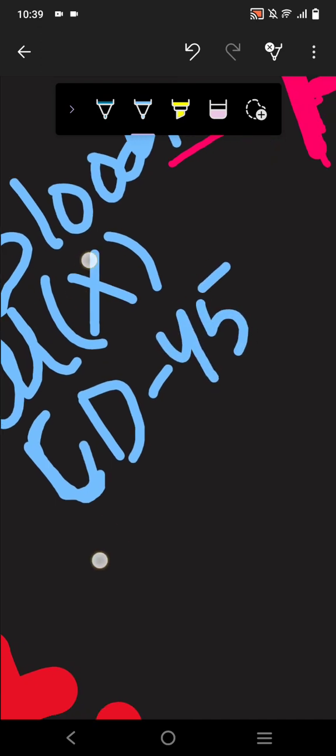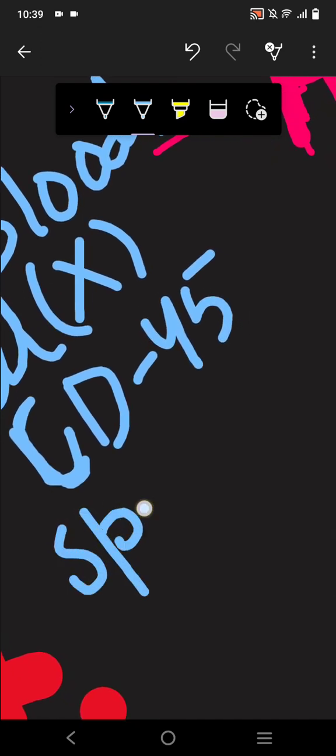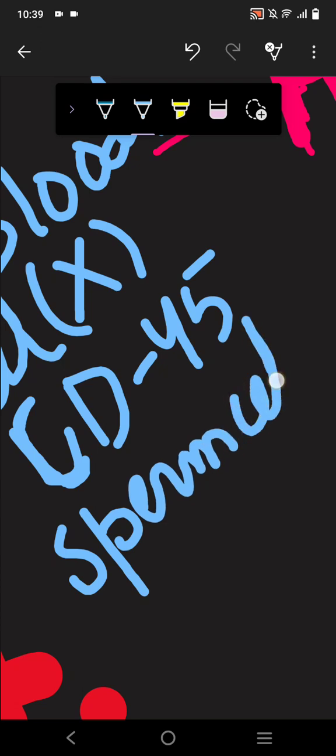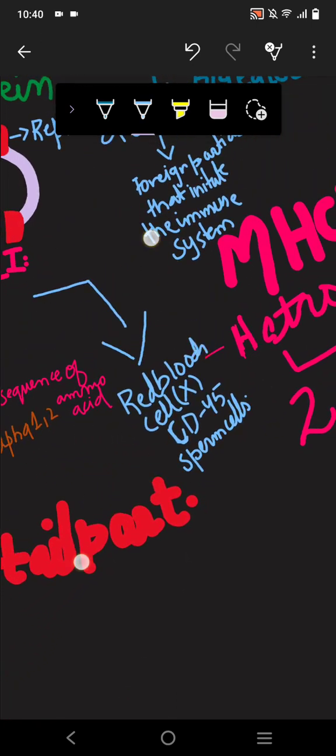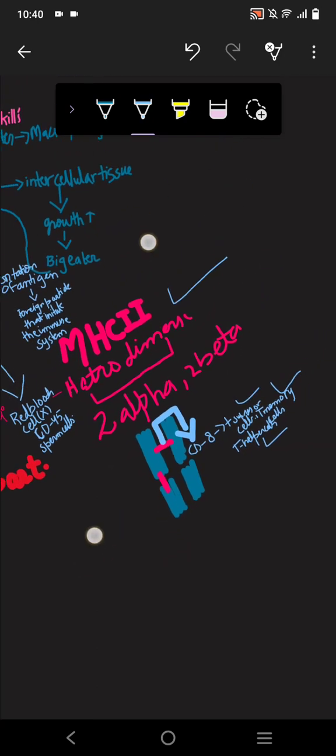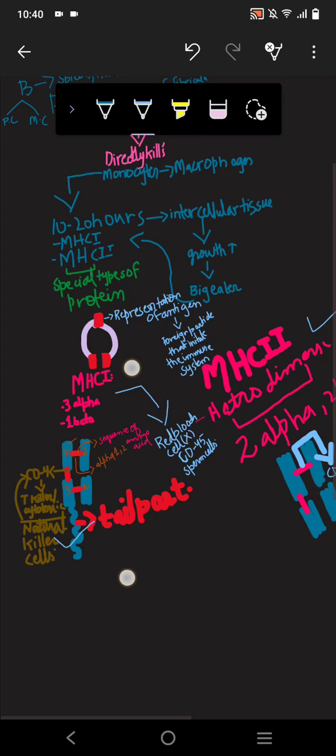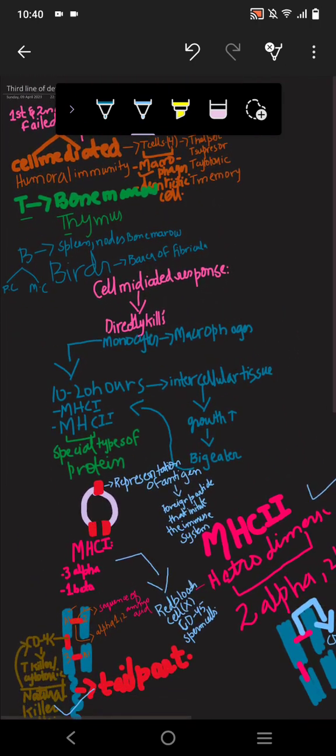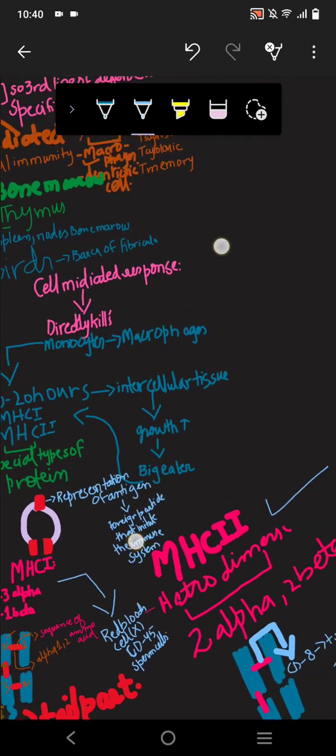And in the sperm cell MHC1 is not present, because it is present in all the nucleated cells. So the structure of MHC2 is also complete. We have discussed the structure. Now we'll be going towards the cell mediated response.